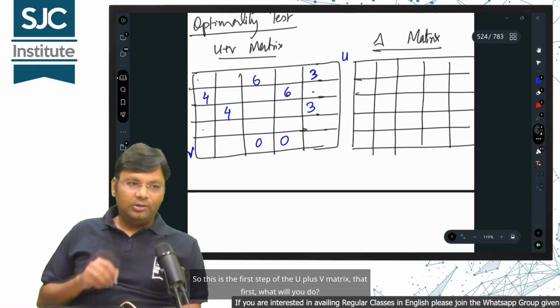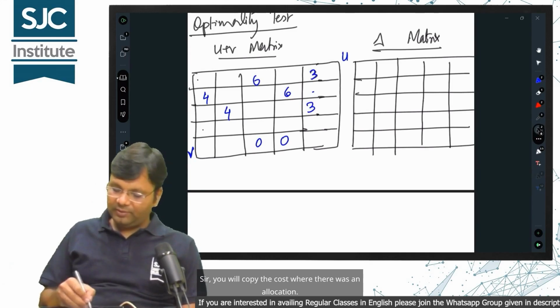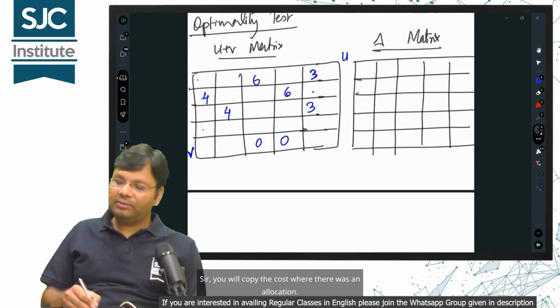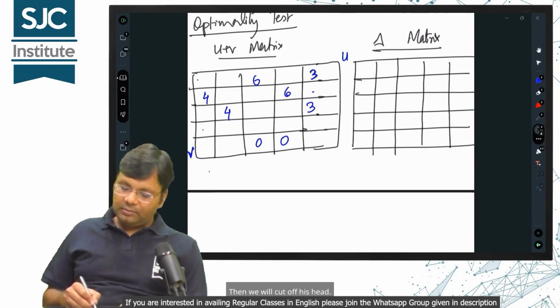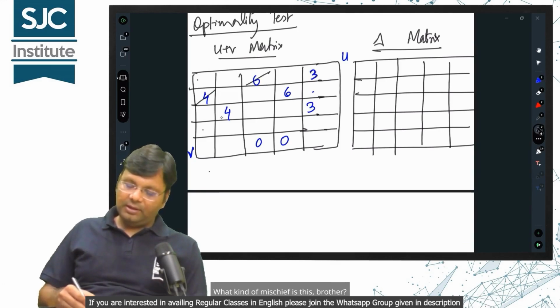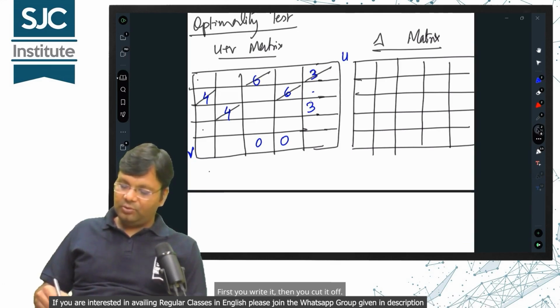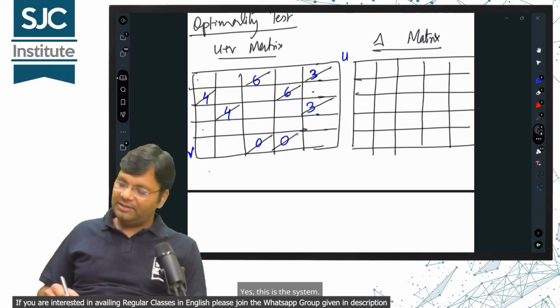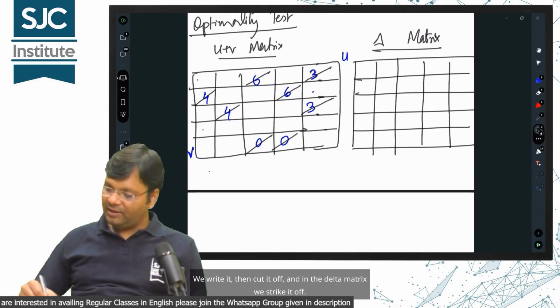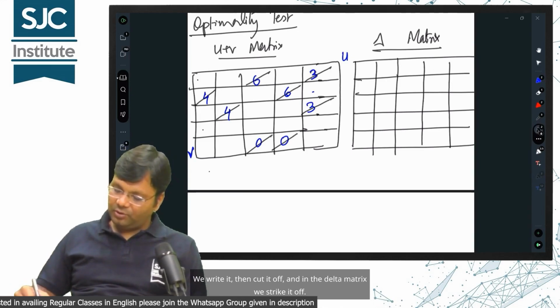First, what will you do? Sir, you will copy the cost where there was an allocation. Then we will cut off its head. What kind of mischief is this, brother? First you write it, then you cut it off. Yes, this is the system. We write it, then cut it off, and in the delta matrix we strike it off.